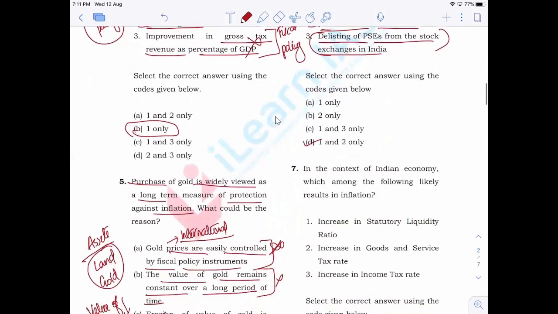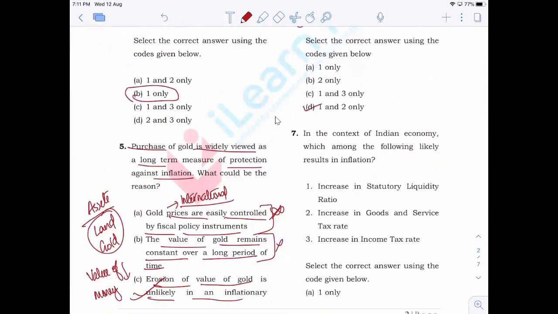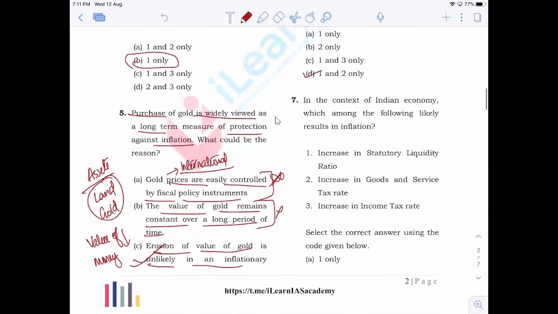Clear. Now, seventh one, in the context of Indian economy, which among the following is likely to result in inflation? Increase in statutory liquidity ratio. Will an increase in statutory liquidity ratio lead to inflation? No. Why? Because when statutory liquidity ratio is increased, the amount available with the banks to lend is reducing, right? As a result, it will not lead to inflation. It is part of contractionary monetary policy. Money supply will be less. It is part of tight monetary policy.